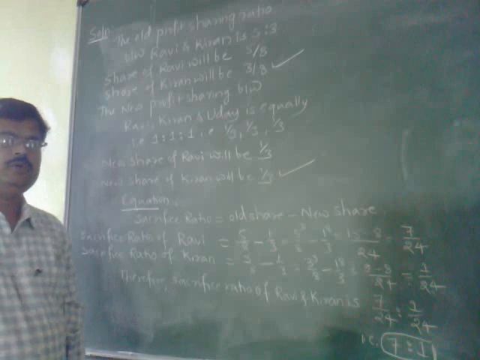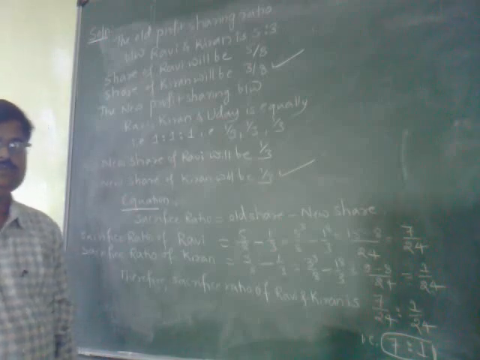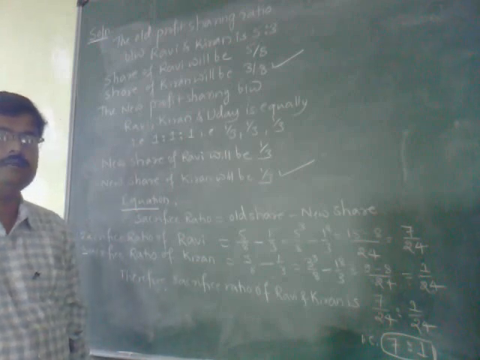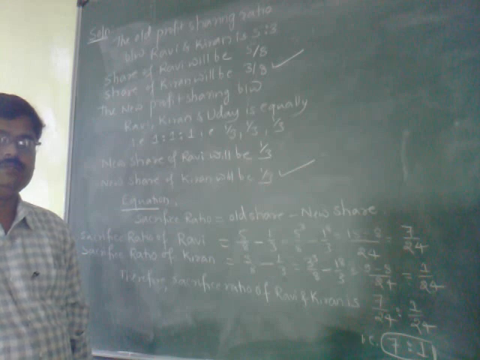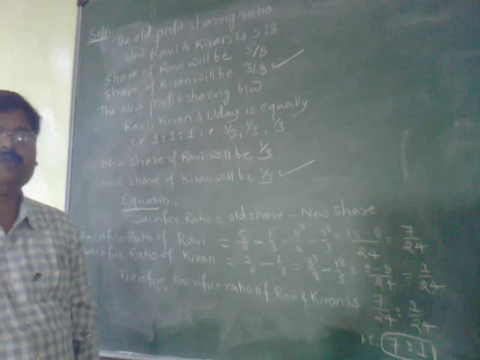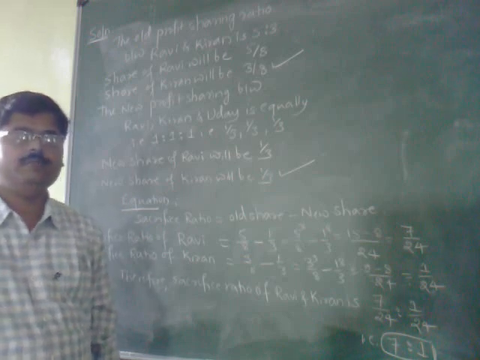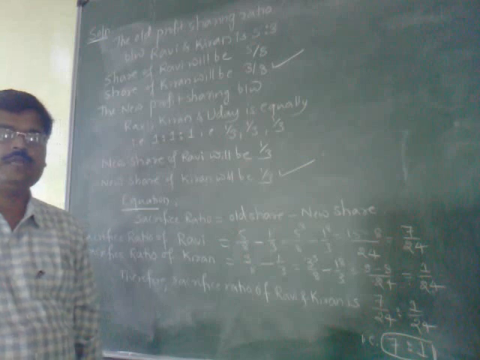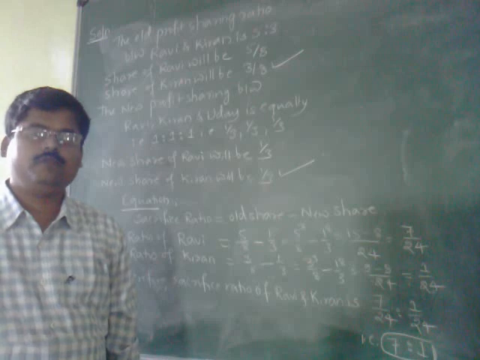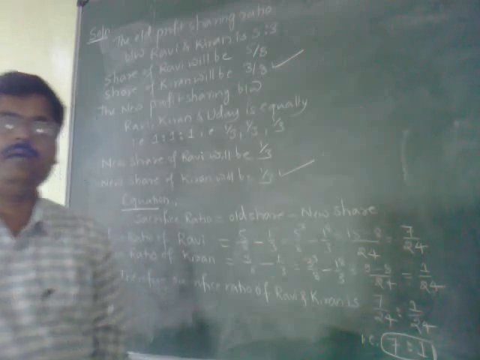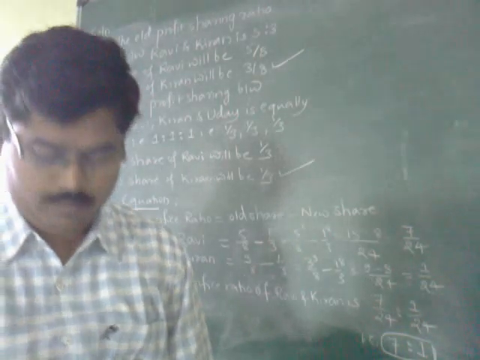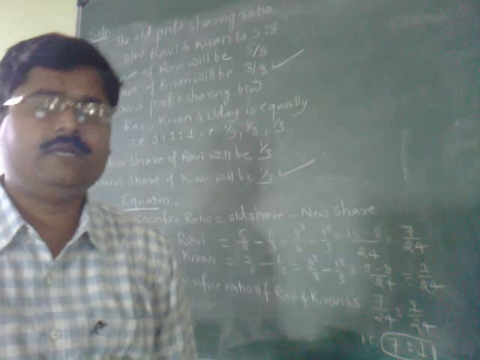Here the share of Uday has not been considered. Why? Because he is a new partner. The old partners agree to sacrifice their share of profit in favor of the new partner, Uday. That is why Ravi and Kiran both are going to sacrifice their share of profit in favor of the new partner Uday, and that is why I have not considered the share of Uday. This is how we are going to solve the problem on sacrifice ratio.